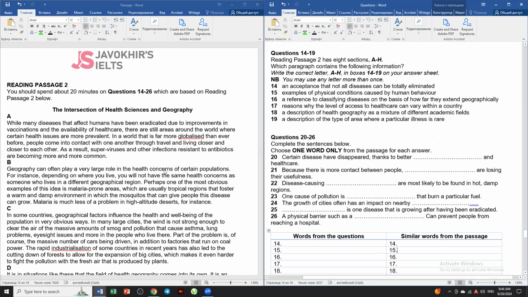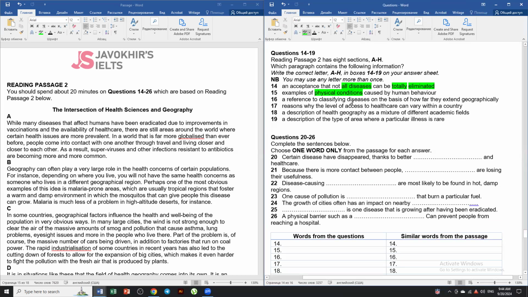First things first, we want to see that an example says that not all diseases can be totally eliminated. Then examples of physical conditions caused by human behavior, so we have defined physical conditions.